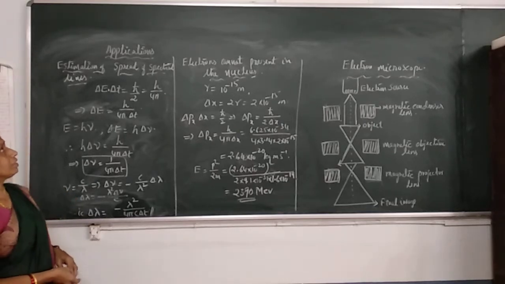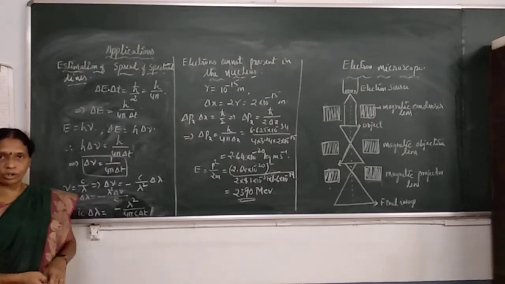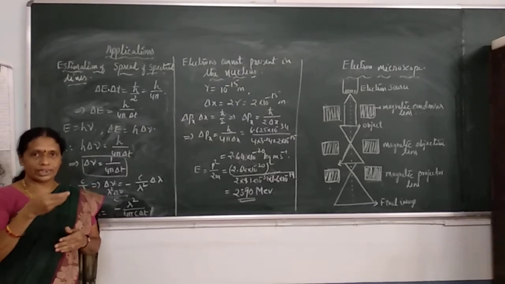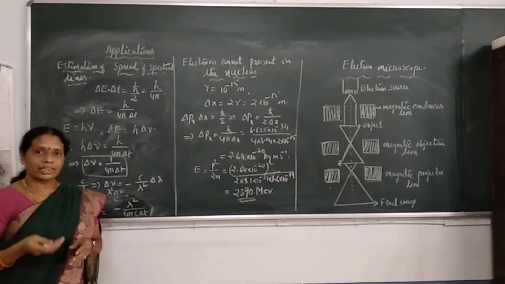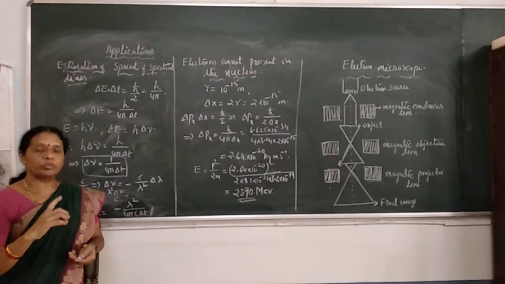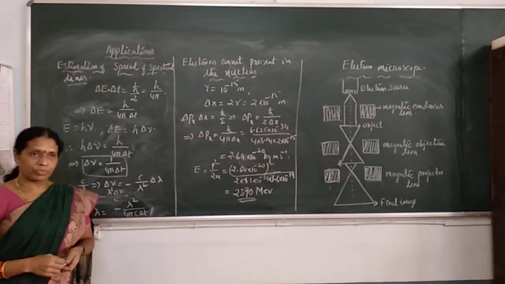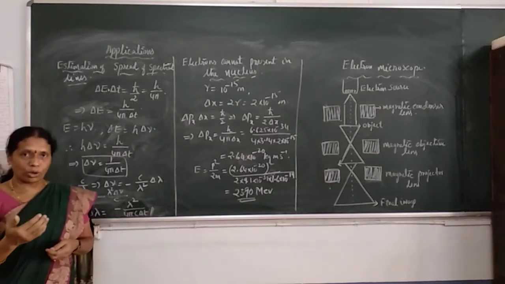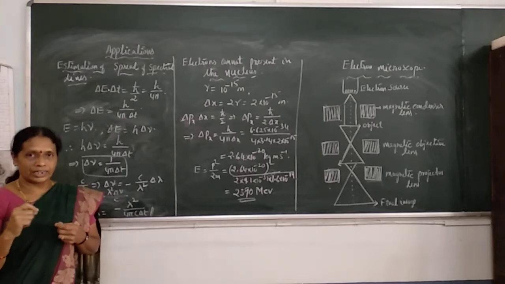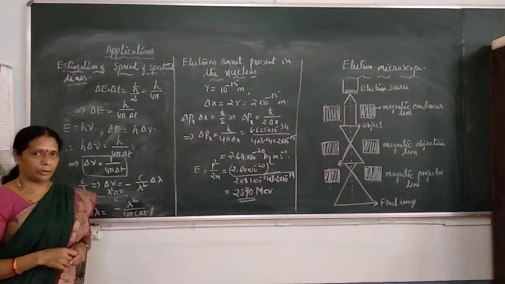There are two applications. The first one is estimation of spread of spectral lines. We know that whenever the electrons in an atom get excited, they go to a higher energy state. From there, de-excitation takes place. The electron comes back to the original ground state. During this process, a radiation or a spectral line is emitted. Whenever an excited electron gets de-excited, an energy radiation is emitted, and this is nothing but the spectral line.